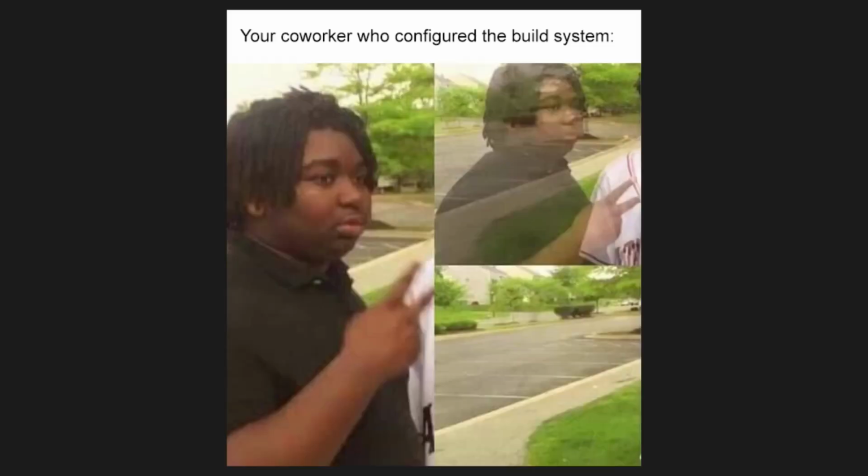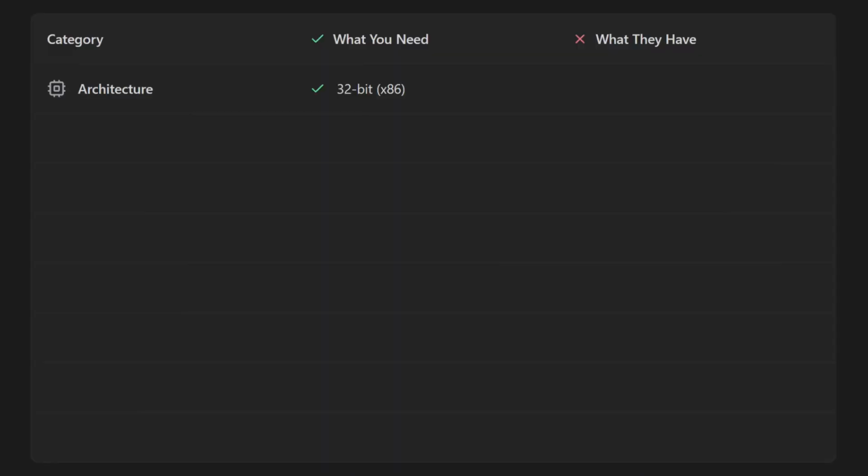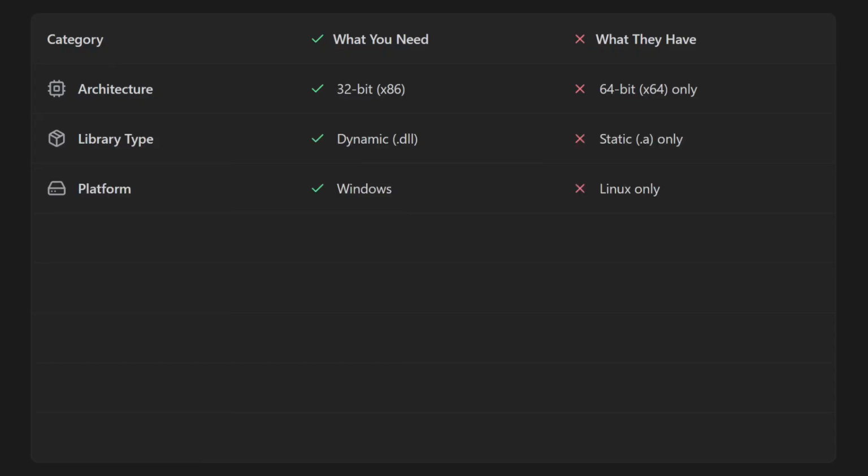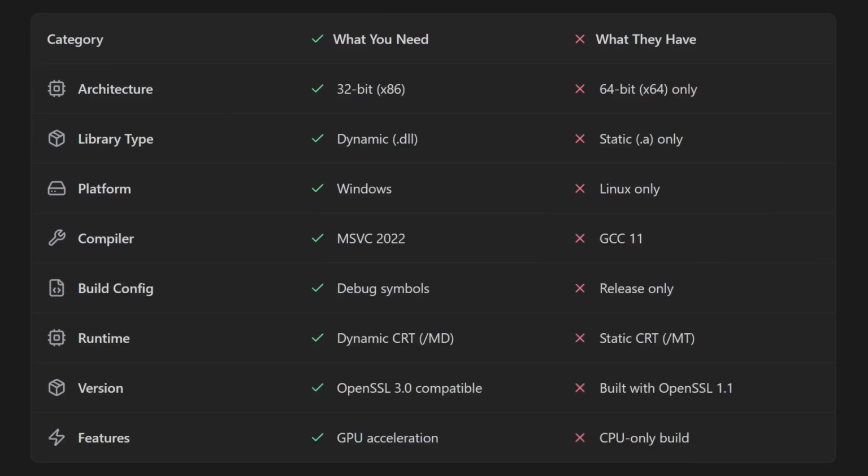Or maybe your coworker set it up initially, but then left the company and now you have to figure out how they configured it. In other cases, you might need a 32-bit library, but they only provide a 64-bit version. Or you need a dynamic .dll library for Windows, but all they have is a static .a library for Linux. Or you need it to be compiled with MSVC, but they only have Clang or GCC. In that case, you have to download the code and compile it yourself. And that opens up another Pandora's box of problems.